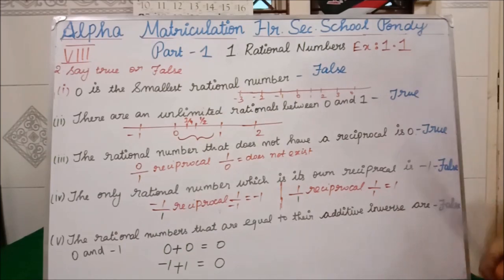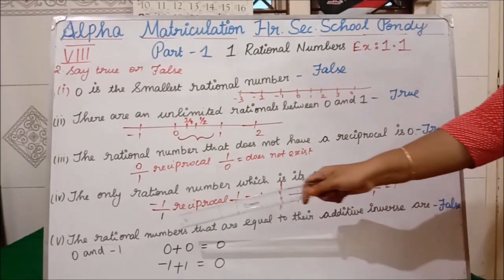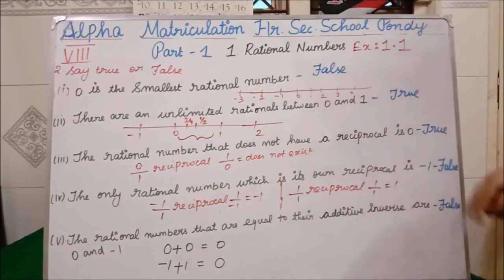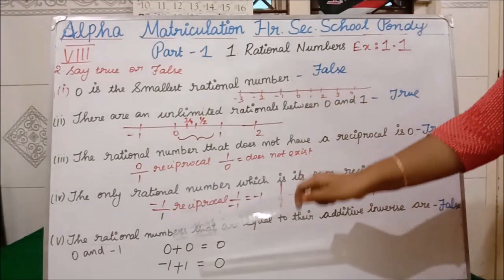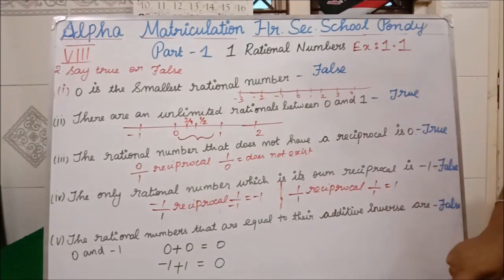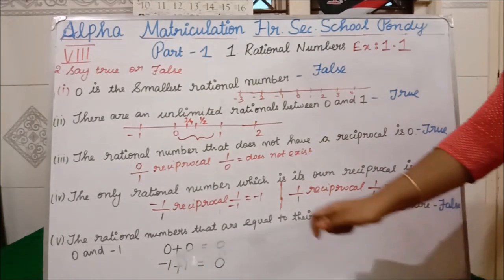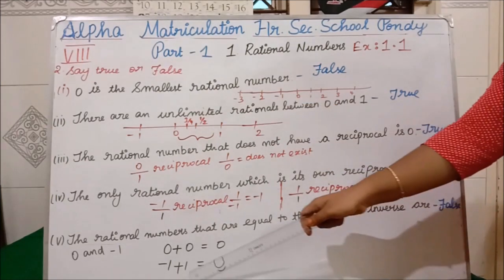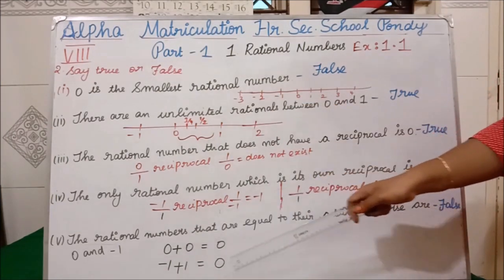Isn't it? So I am adding +1. So what am I getting here? 0. But what are they saying? The rational numbers that are equal to their additive inverse. For 0, when we add the same zeros, we get 0. But similarly, what they are saying is for -1, you have to add -1, so you have to get 0, they are saying.